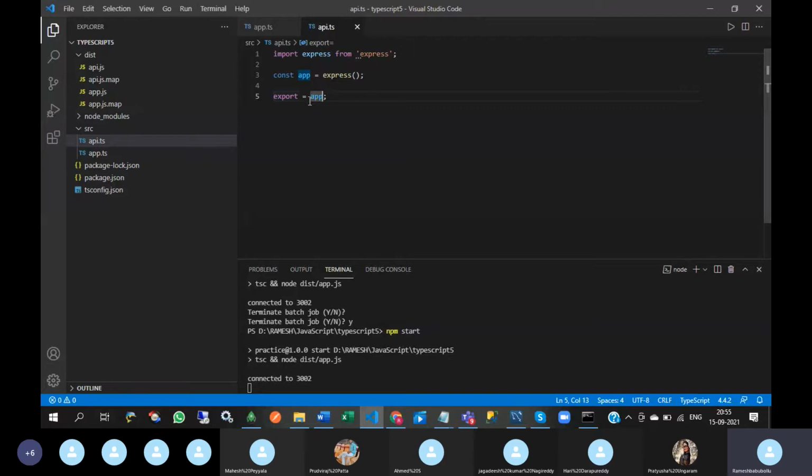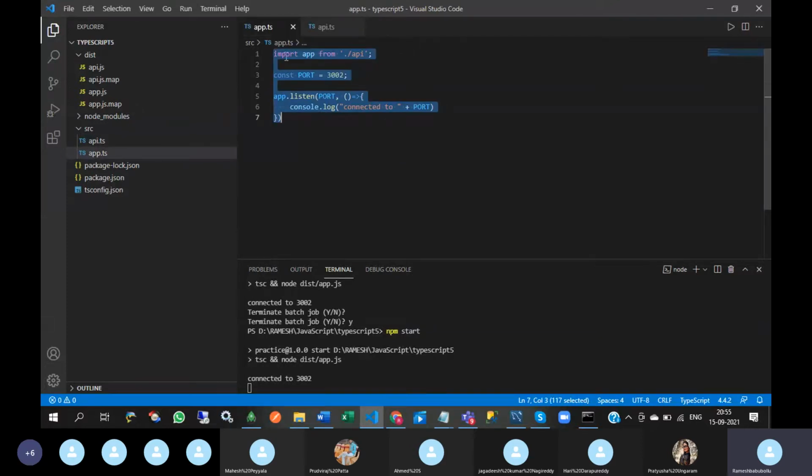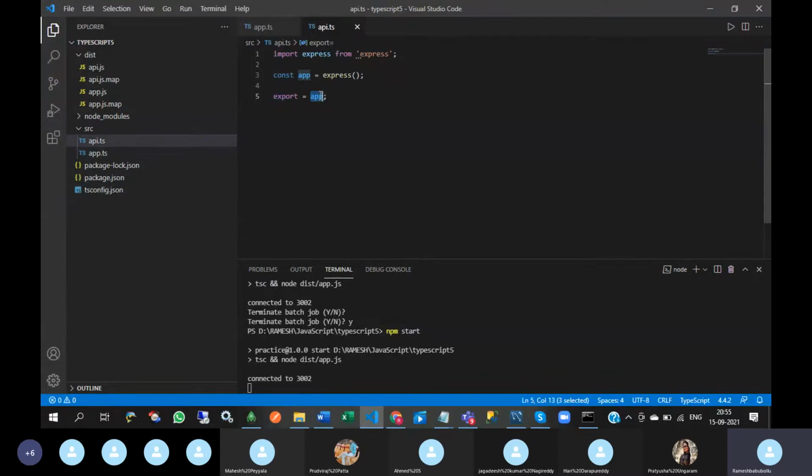Because if you write this statement, then I can make use of this app variable in the app.ts file. That's why here I am importing this app in app.ts, and I have declared port number 3002, and the listen method is there in the Express framework that is used to connect to the localhost. Okay,